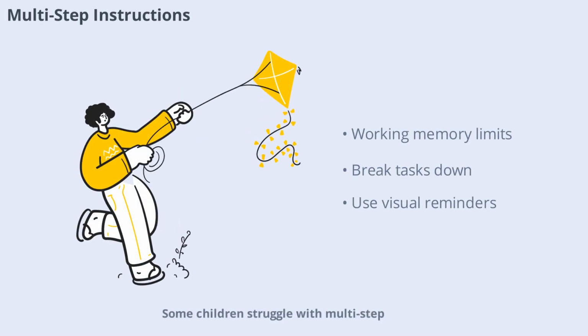Some children struggle with multi-step instructions because of working memory limitations. They may only remember 1 or 2 steps at a time. Educational therapists can help by breaking tasks into smaller steps, writing instructions on the board, or using visual reminders. These strategies make it easier for children to follow along and succeed.